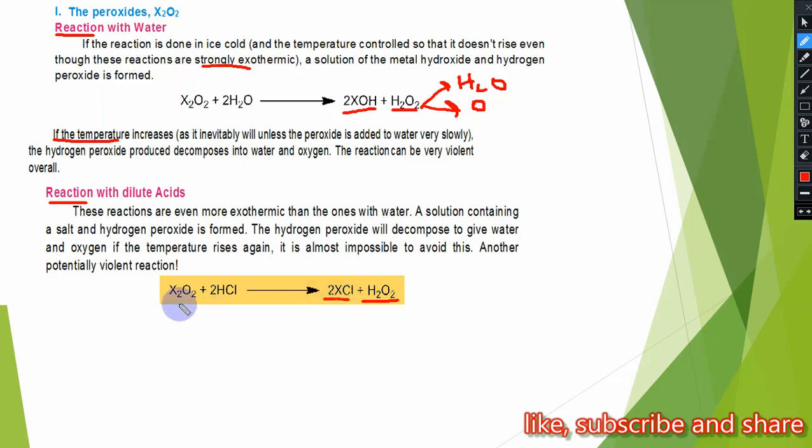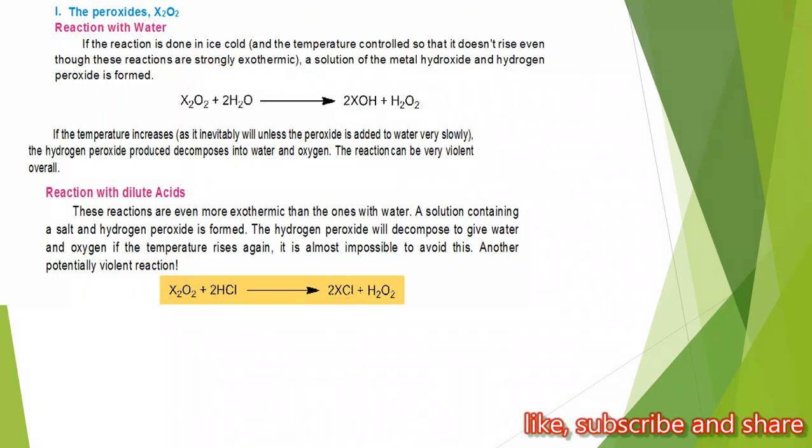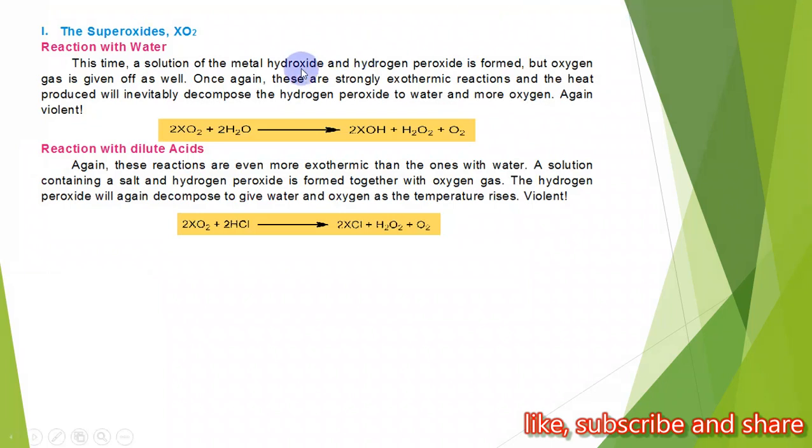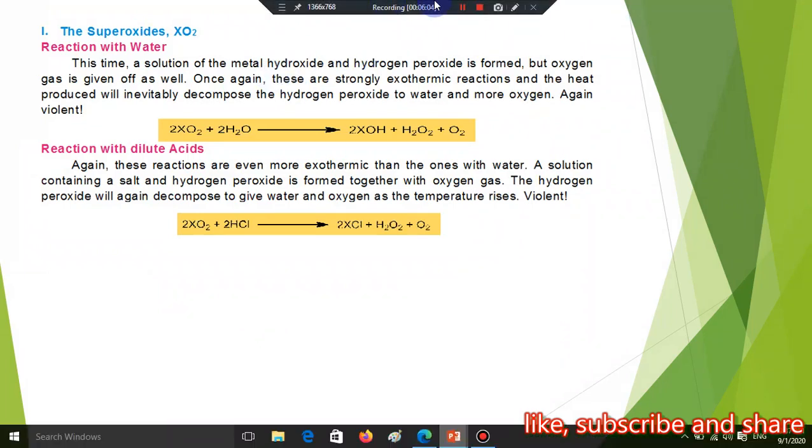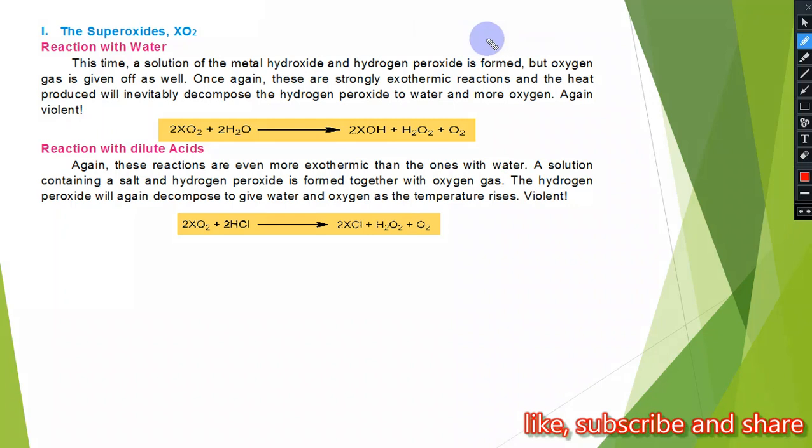But if the temperature increases, which is more likely, generally the temperature increases, and if the temperature of this reaction increases, the hydrogen peroxide decomposes into water, H2O, and oxygen.